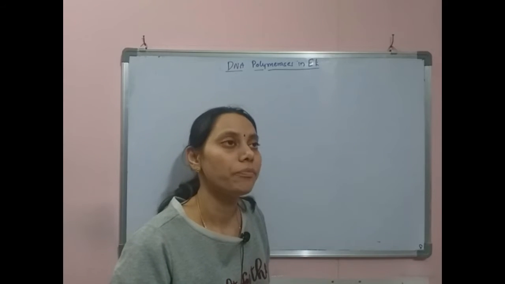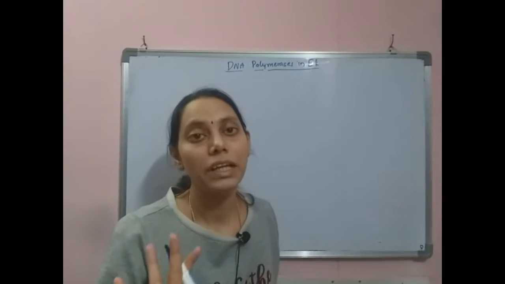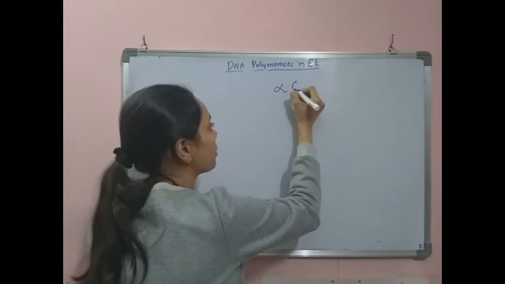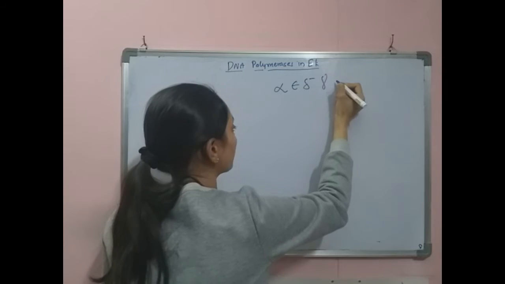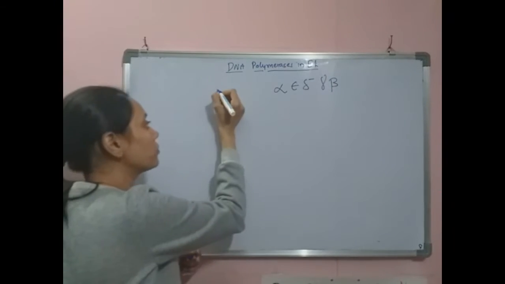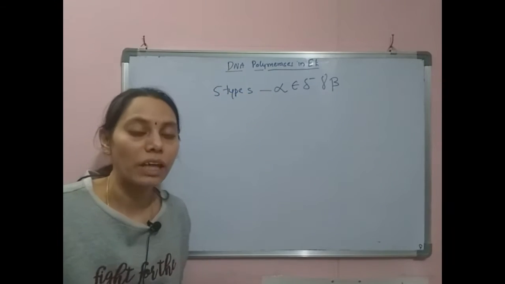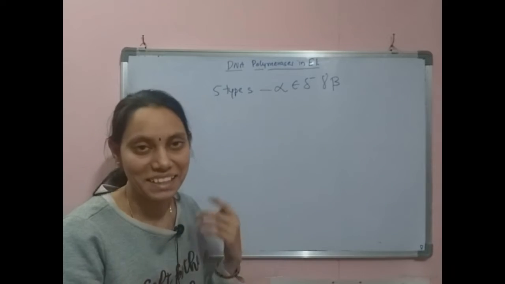Likewise, in the eukaryotes also there are 5 kinds of DNA polymerases: DNA polymerase alpha, epsilon, delta, gamma and beta. These are the 5 types of DNA polymerases for eukaryotic DNA replication.